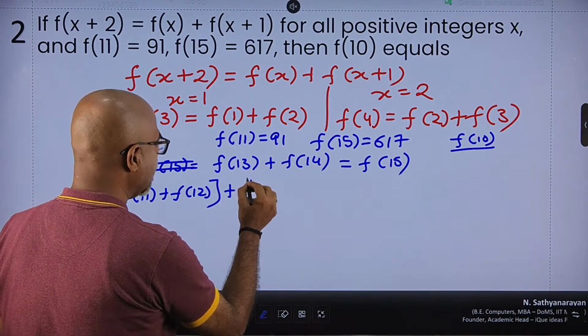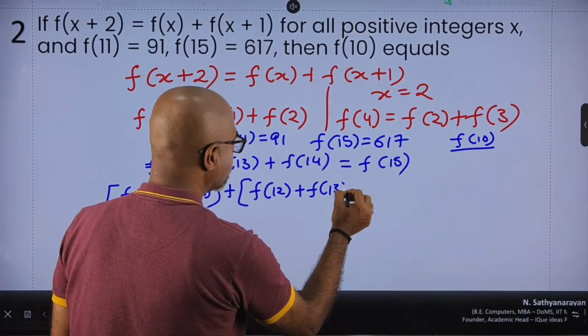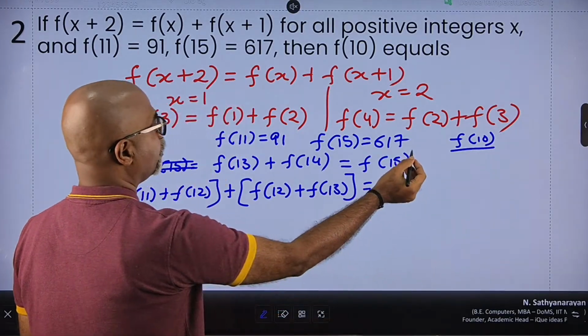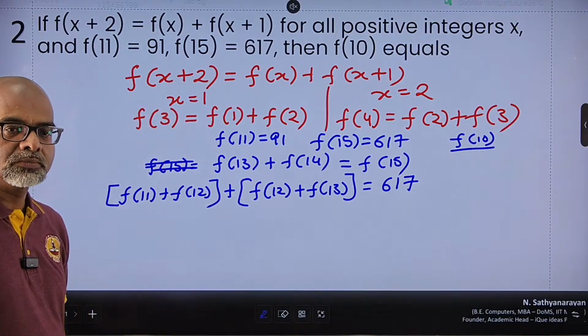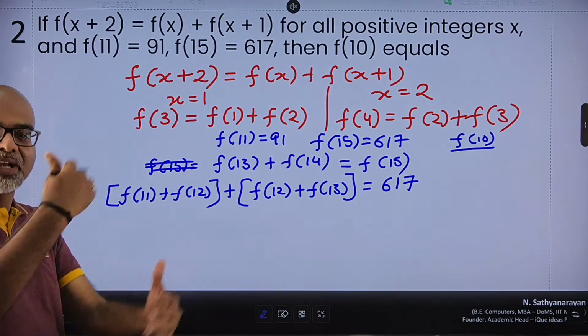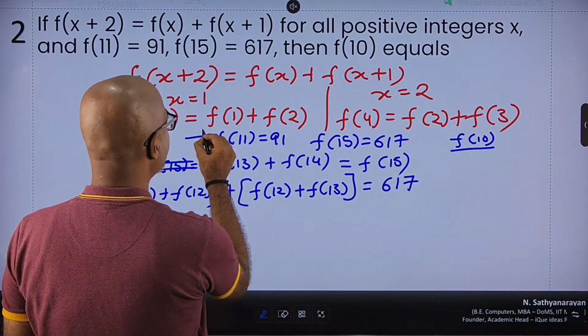For f of 14, I can define it as f of 12 plus f of 13, and that is equal to f of 15, for which I know the number 617. And now you will understand it's just a matter of iterating again and again. So f of 11, I already know the value, right?